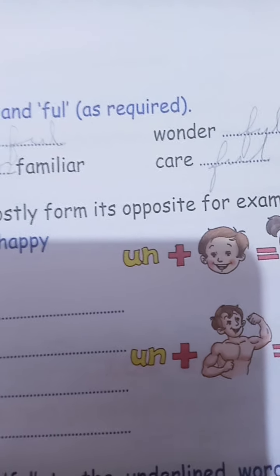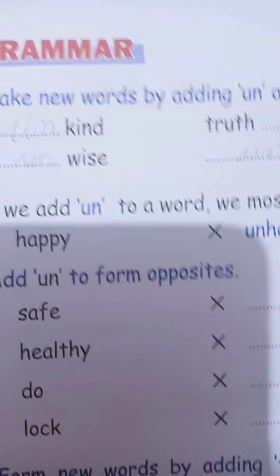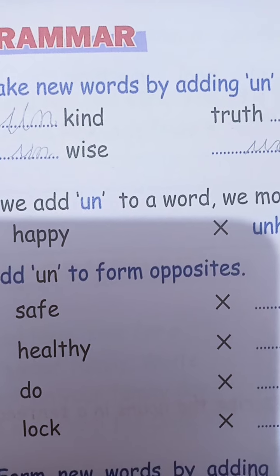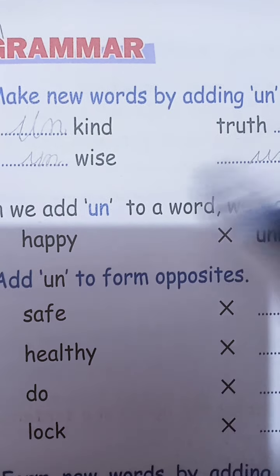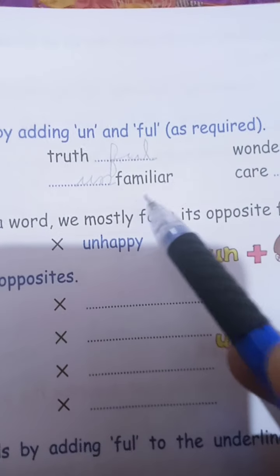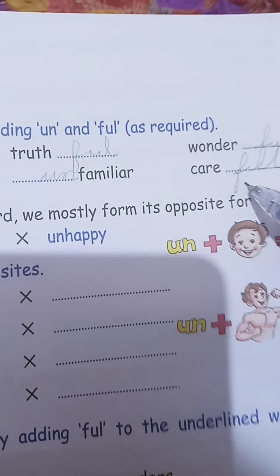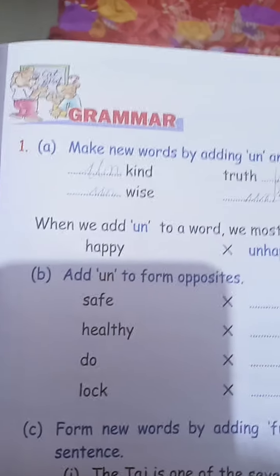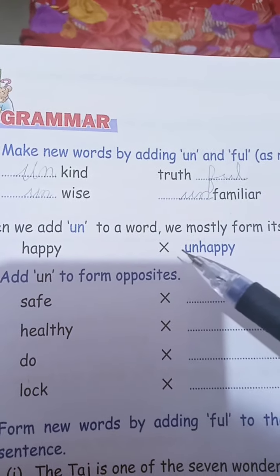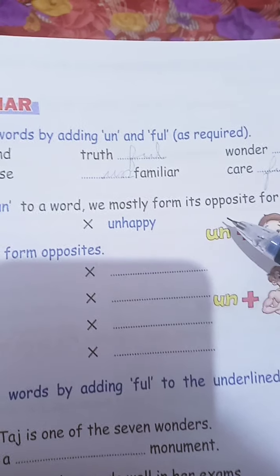Understand? So by giving this un and full, we have to make new words by putting this special word. So unkind, unwise, truthful, unfamiliar, wonderful and careful. Okay, see now, when we add un to a word, we mostly form its opposite.